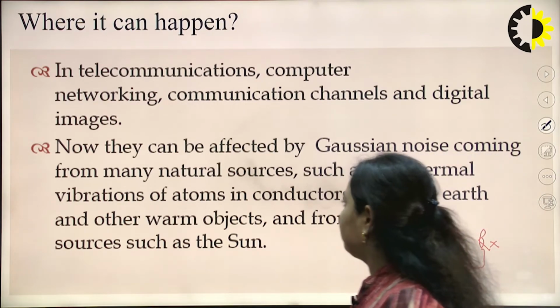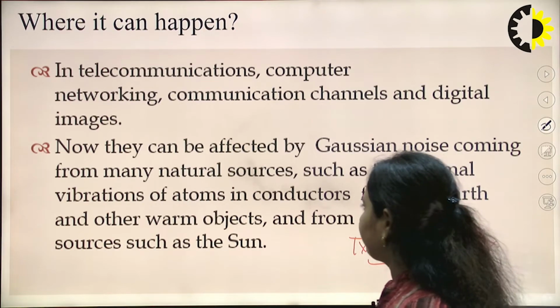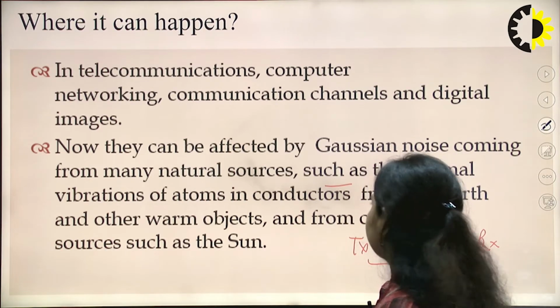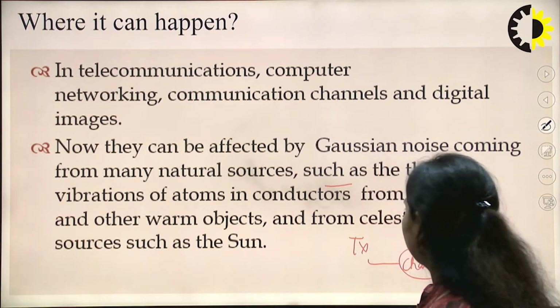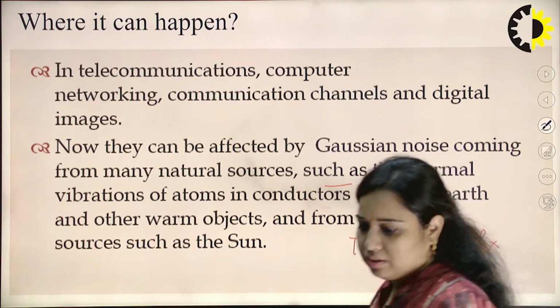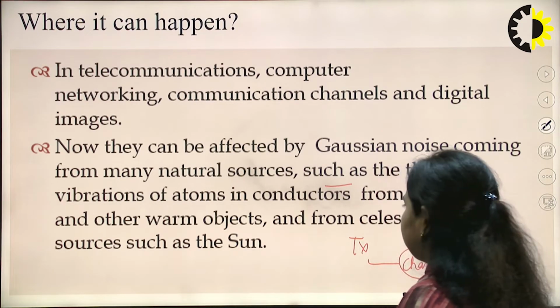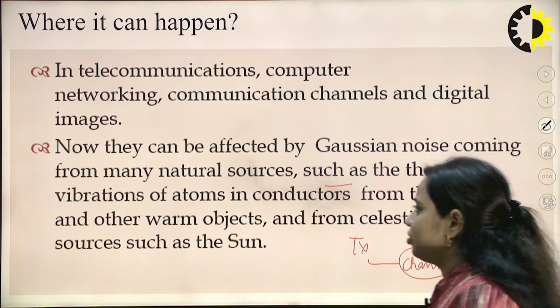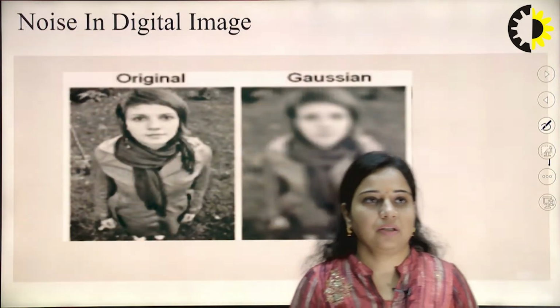Now, the channel can be affected by Gaussian noise coming from many natural sources, such as the thermal vibration of atoms in conductors, from the earth and other warm objects, and from celestial sources such as the sun. So, these are the sources where this noise can affect the channel.